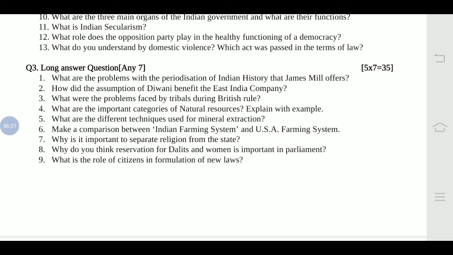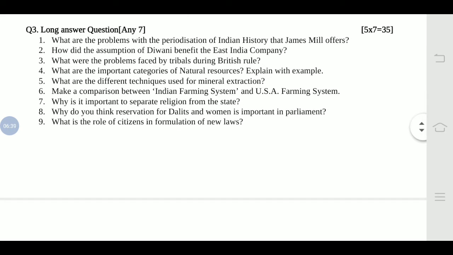What are the important categories of natural resources? Explain with example. So all the categories you have to write down, and for the example I will give 1 mark. Then, what are the different techniques used for mineral extraction? So in at least 5 ways you have to write down the mineral extraction.